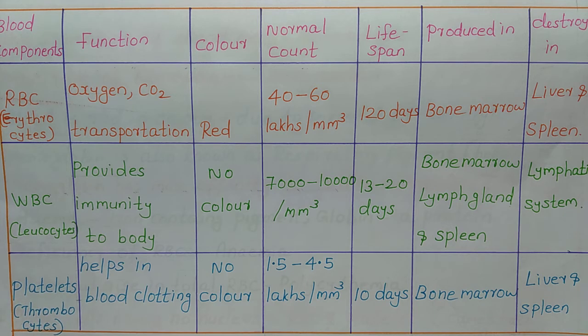Next is platelets. Platelets is otherwise known as thrombocytes, and the main function of platelet is helps in blood clotting. And it has no color and its normal count is 1.5 to 4.5 lakhs per millimeter cube.